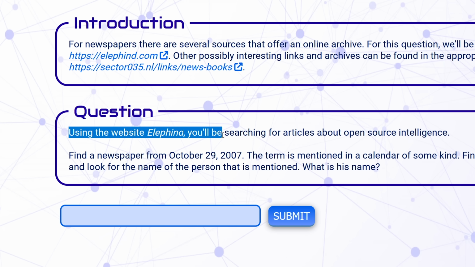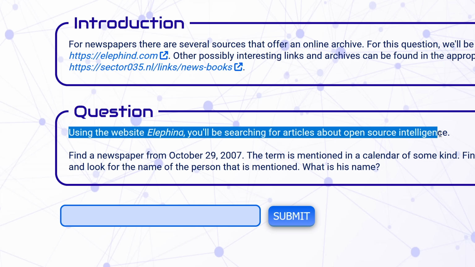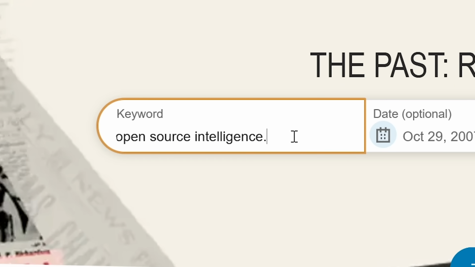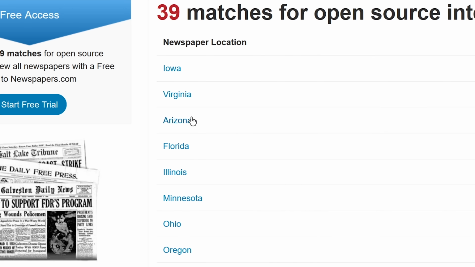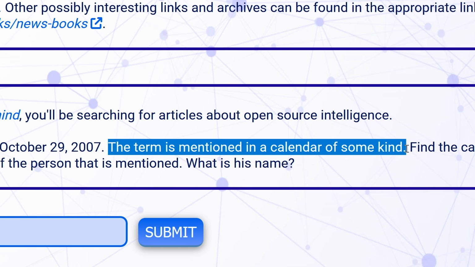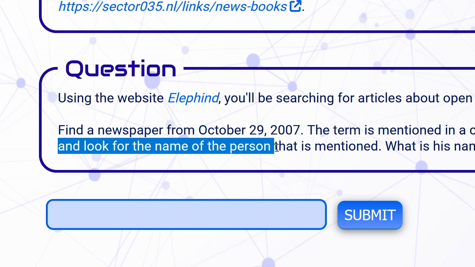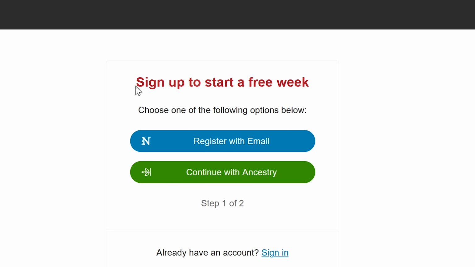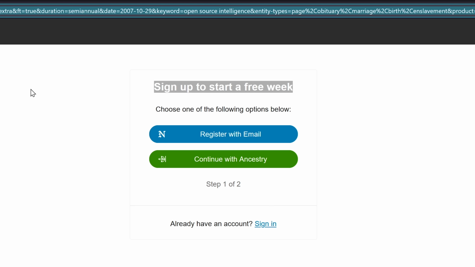Using the website, you'll be searching for articles about open source intelligence. Newspapers peaked in the 2000s and then just straight down. Let's put open source intelligence here. 39 matches. There are a bunch of different locations. The term is mentioned in a calendar of some kind. And look for the name of the person that is mentioned. Okay, so I think I'll just have to look through all of these. Oh, sign up to start a free week. I'll have to sign up as well.